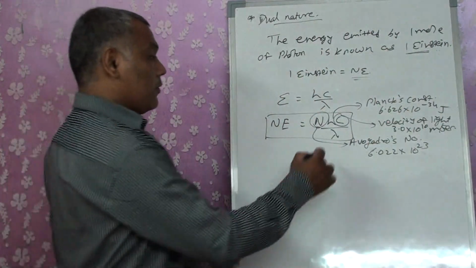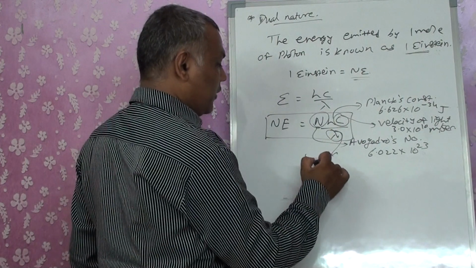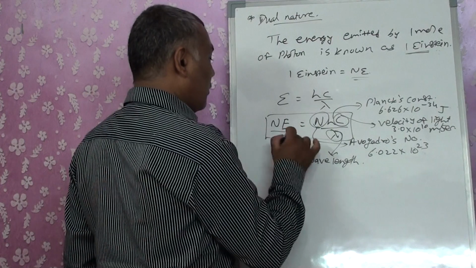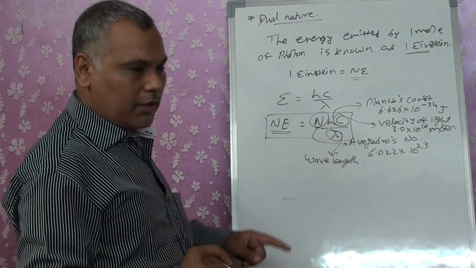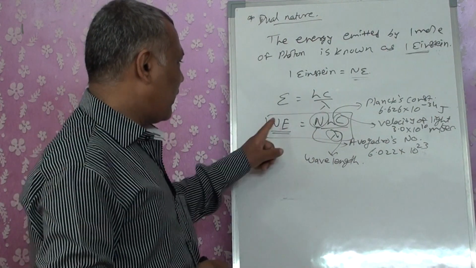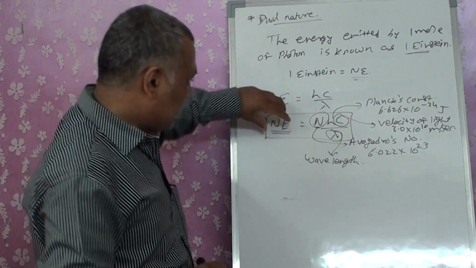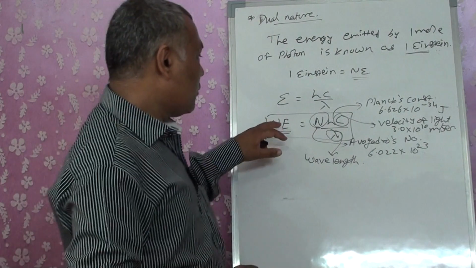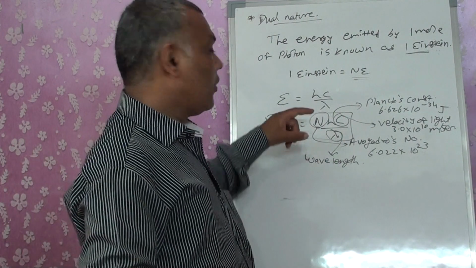And lambda is wavelength. Now, while doing the sum, be careful, don't cancel out these N and N. This is a single symbol, Ne, it is not a multiplication. So this N and this N won't be cancelled out.